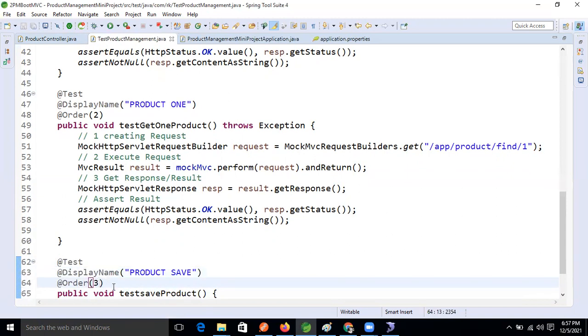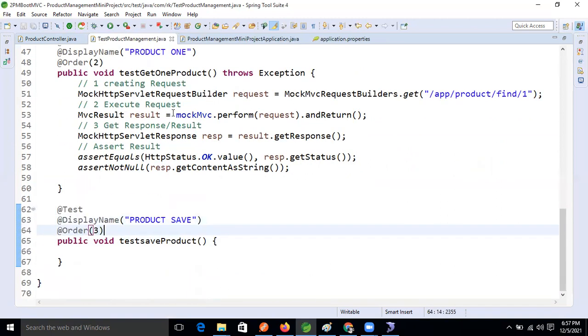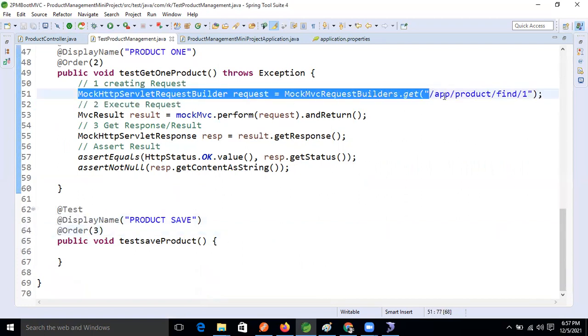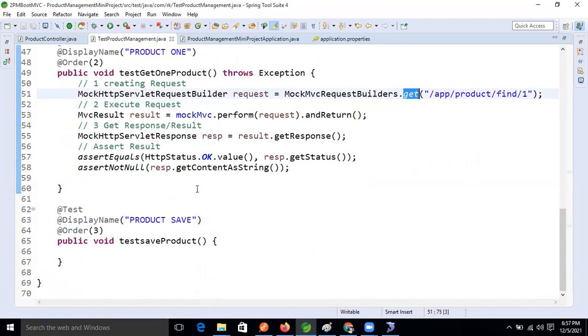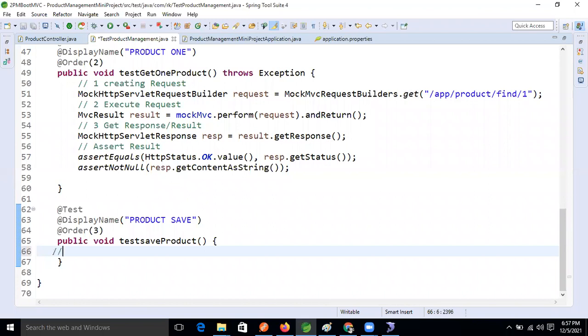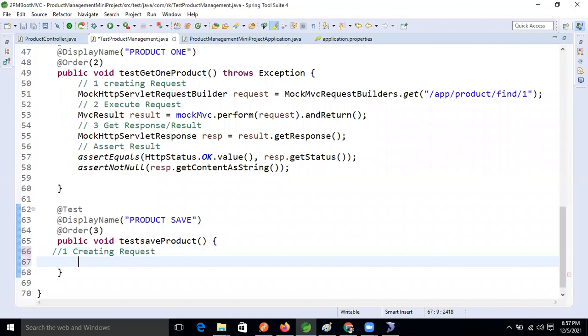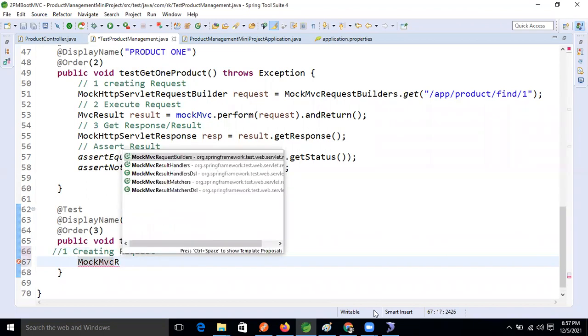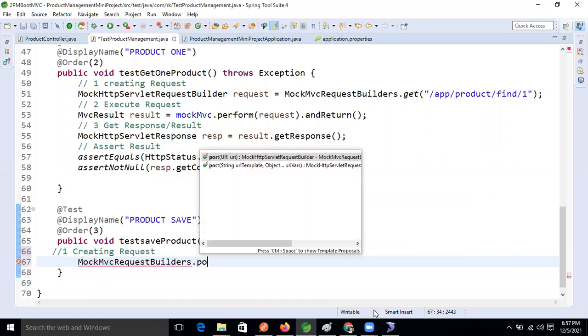Fine. Okay, good. So now a little bit here the thing is different, guys. We will use the same object, but here we will use the post method, right? Post method. Now just tell me, creating the object. First step is what? Creating the request body. For that purpose, MockMvcRequestBuilders dot what? Post, right? Come on.